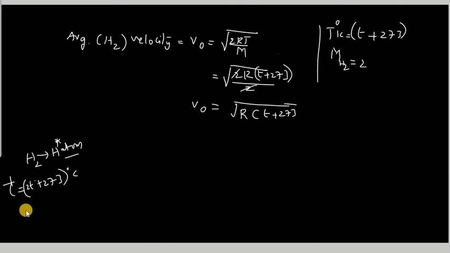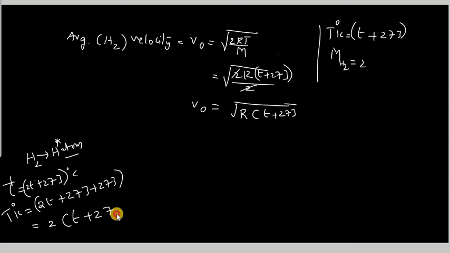We have to convert this into Kelvin, so the temperature in Kelvin will be 2T plus 273 plus one more 273, as per our formula. So the common thing here is 2 into (T plus 273). The molar mass of hydrogen atoms is 1.